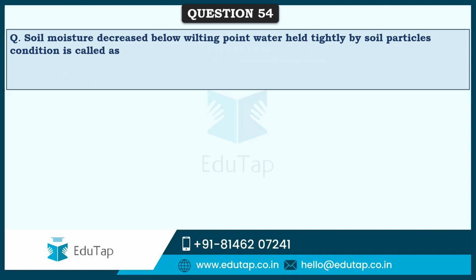So friends, next question, again one straight question. When soil moisture decreases below the wilting point and water is held tightly by soil particles, this condition is called the permanent wilting point. This is the stage where, because of lack of water, the plant dies, wherein there is no recovery.